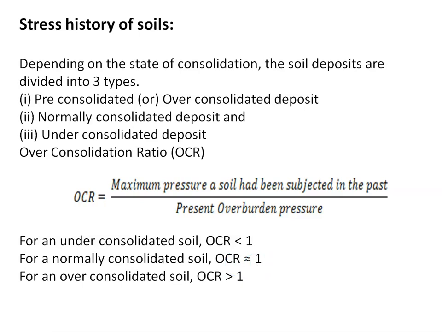Then, over-consolidated deposit or pre-consolidated deposit. A soil is said to be pre-consolidated if it has in the past been fully consolidated under a pressure greater than the present overburden pressure acting on the soil. So, for an over-consolidated soil, OCR is greater than 1.